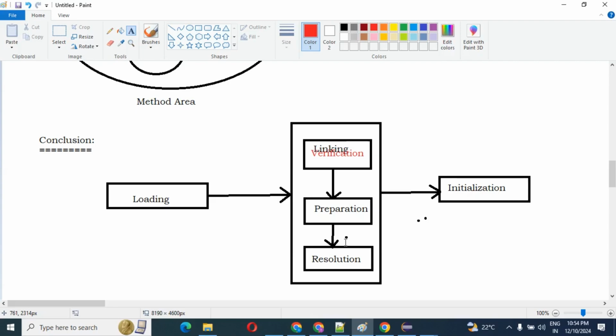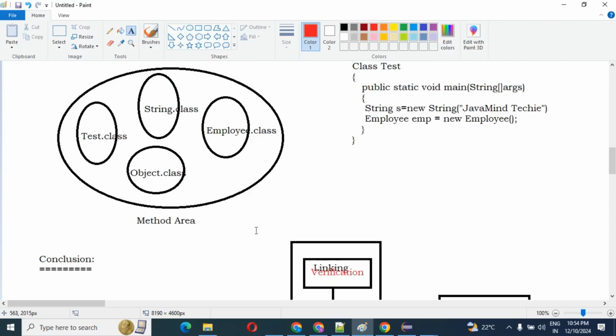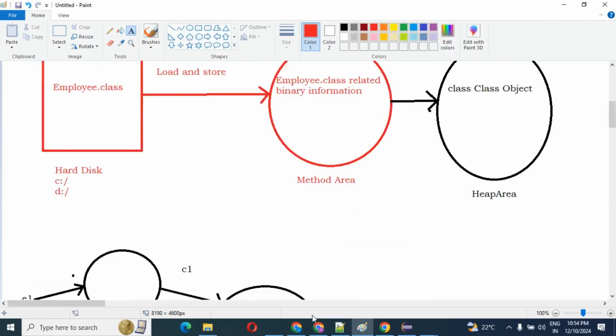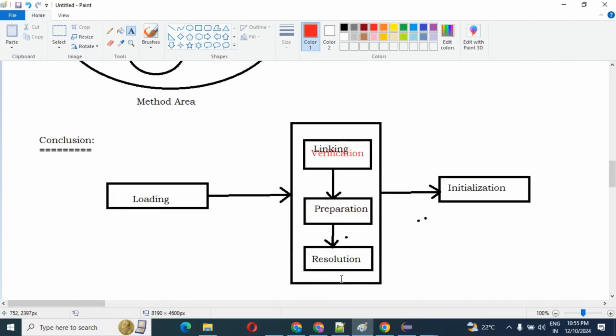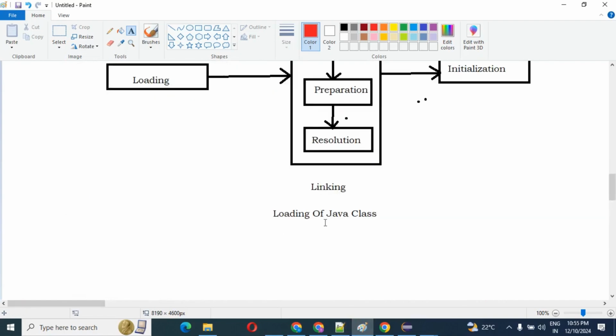So this is the complete overview of our class loader subsystem. I have already explained here that the class loader subsystem performs all these operations. It first loads, then links, then initializes, and then our .class file will be loaded. So how is our Java class loaded?